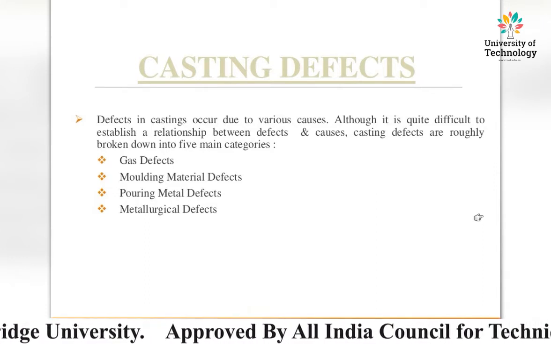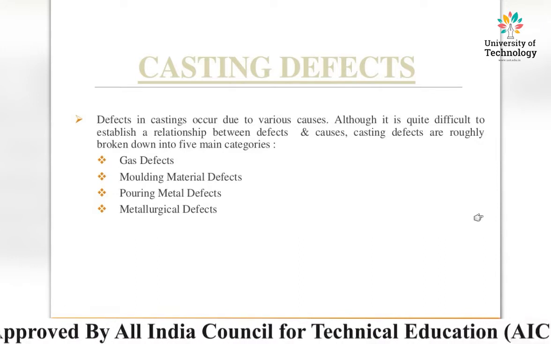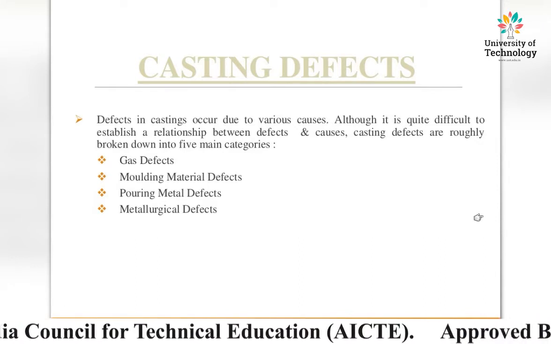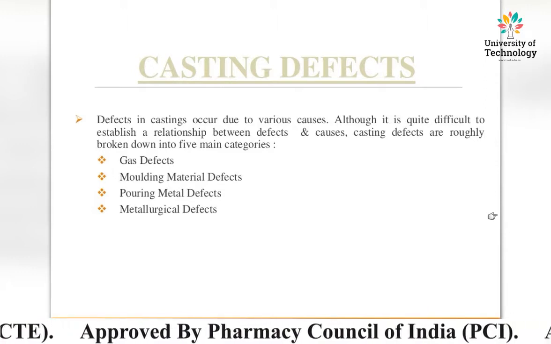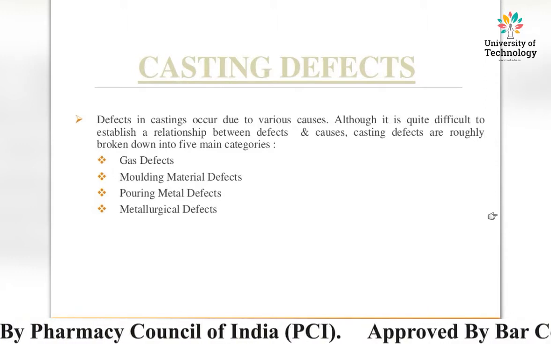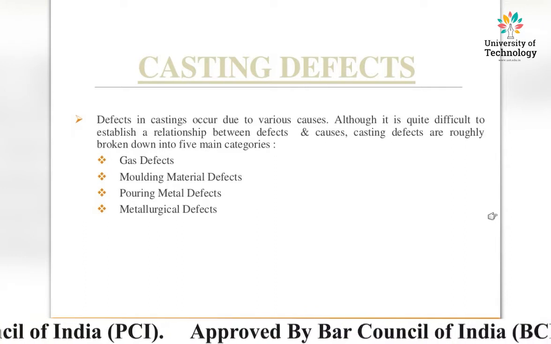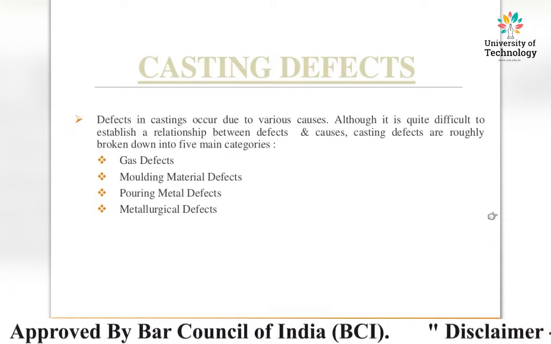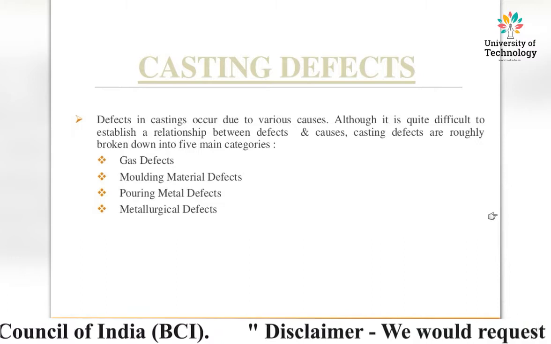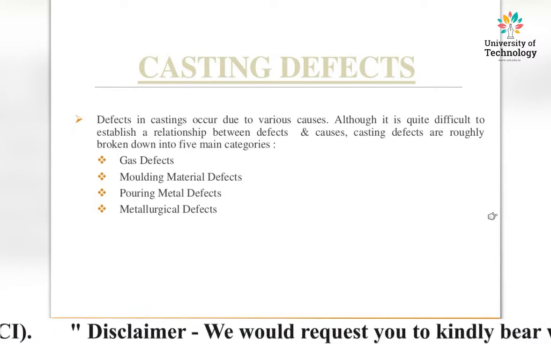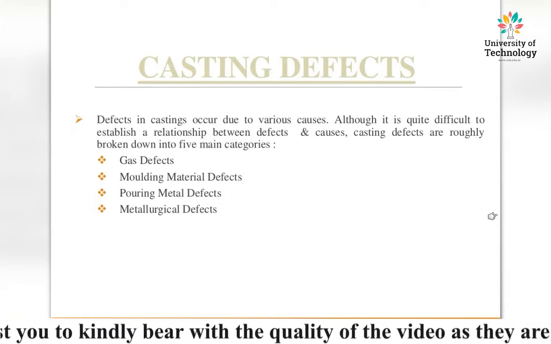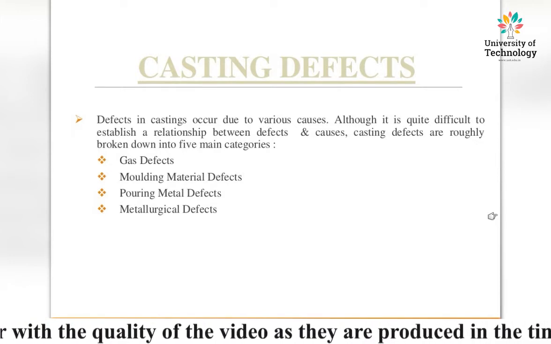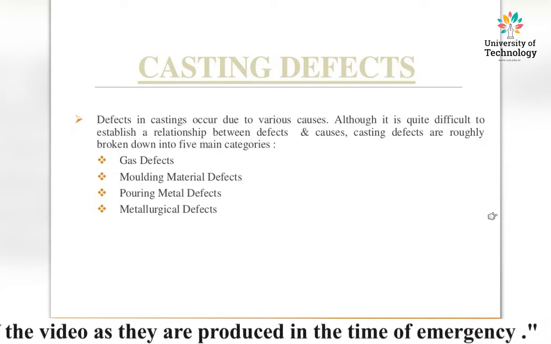Casting defects are roughly broken down into five main categories. The first one, gas defects; second, molding material defects; third, pouring metal defects; fourth, metal defects; and fifth, metallurgical defects. These are the basic five categories of casting defects.